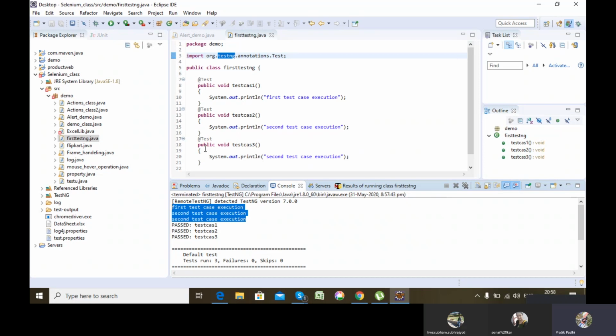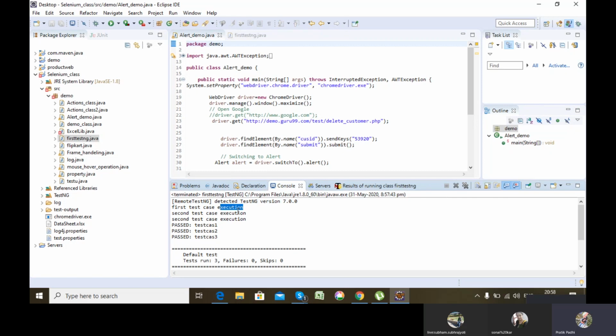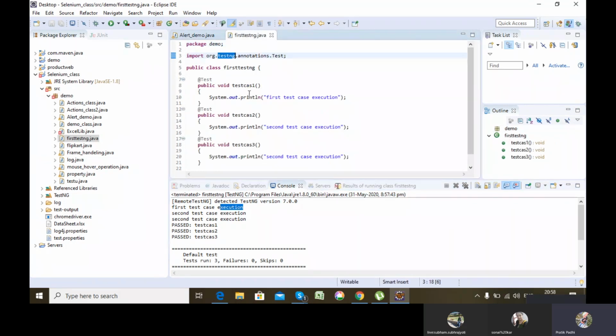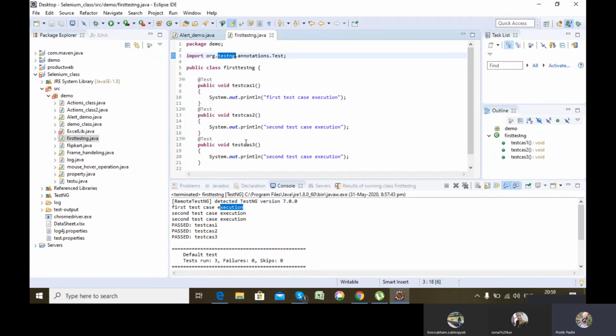Why testng is required and why we cannot automate in normal main. If I had automated these 3 test cases in main, then I would have written all 3 inside the same main, because I could not have multiple main methods inside a Java block. So what would have happened if this particular test case failed? Then these two would also have been impacted, but I don't need that, because if this test case failed, test case 1, test case 2, test case 3 don't need to be impacted by that, because maybe this functionality is working fine.